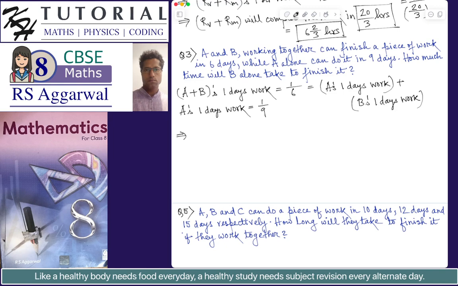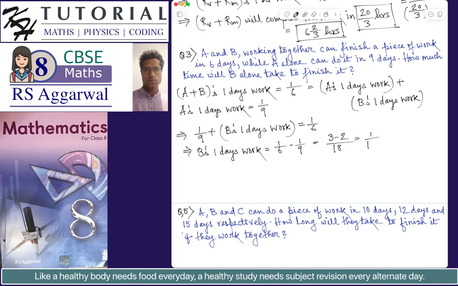So we can say that 1 by 9 plus B's 1 day's work should be equal to 1 by 6. So this implies B's 1 day's work will be equal to 1 by 6 minus 1 by 9, which is equal to, the LCM will be 18, so 3 minus 2 divided by 18, which is 1 by 18.